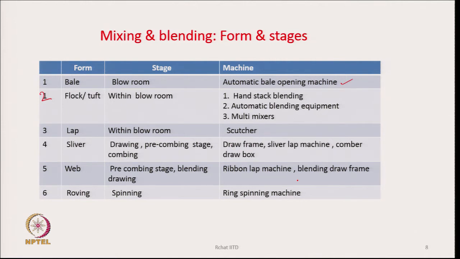That is also possible. But in this particular lecture, we are going to discuss the first two, how we mix them in the blow room at the beginning or within the blow room line. So, this is what we will be discussing.